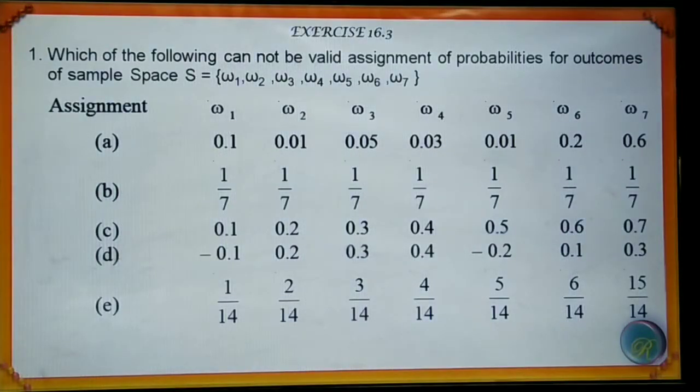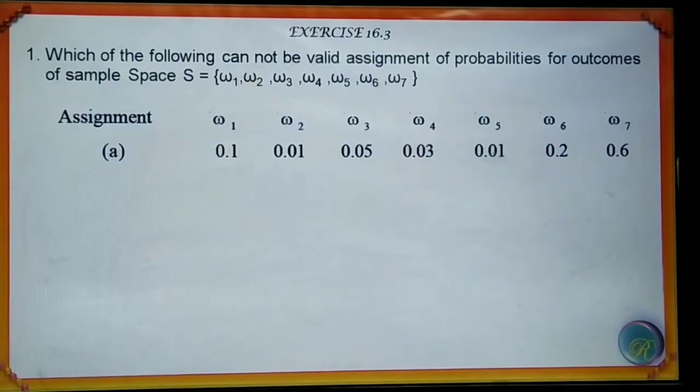Exercise 16.3, question number 1. Which of the following cannot be a valid assignment of probabilities for outcomes of sample space S, which is equal to the set with elements omega 1, omega 2, omega 3, omega 4, omega 5, omega 6, omega 7, as shown in the following table. Assignment A.